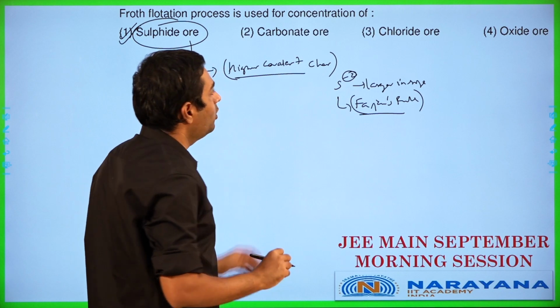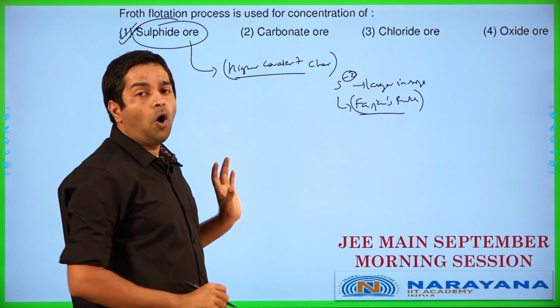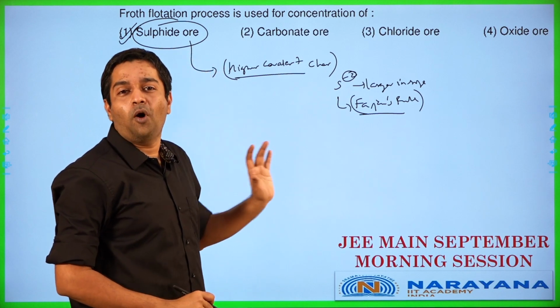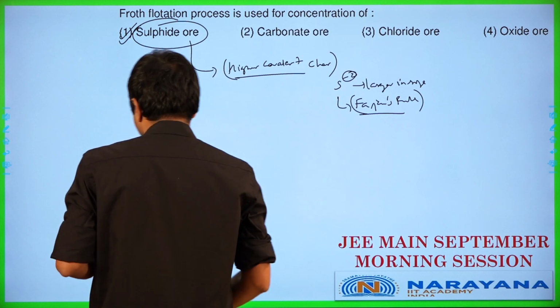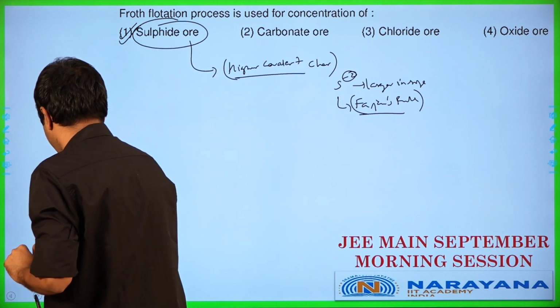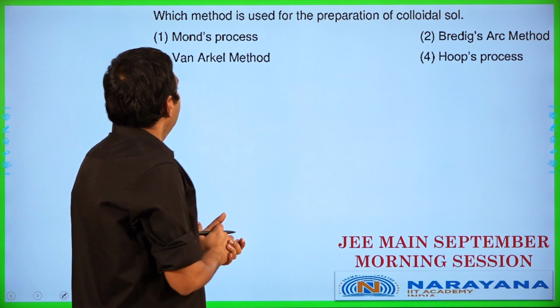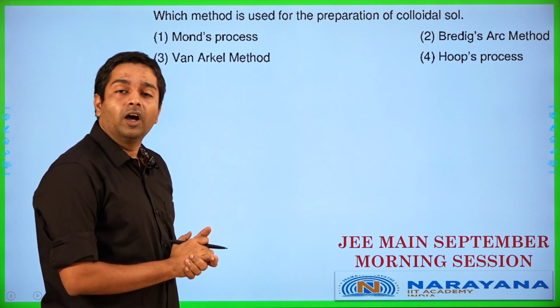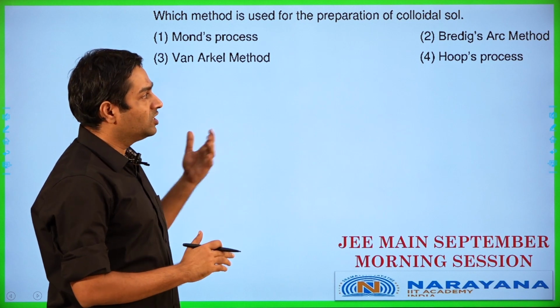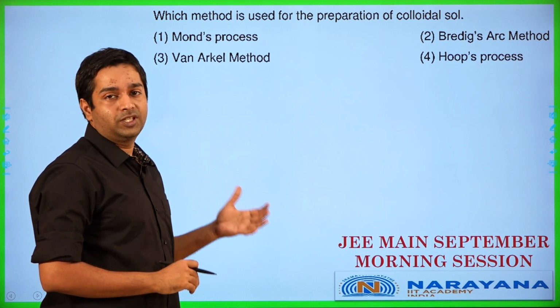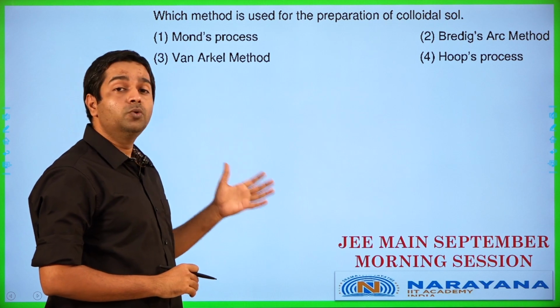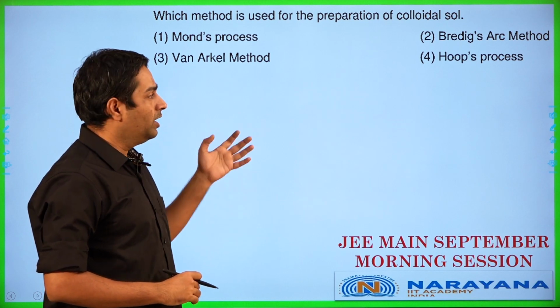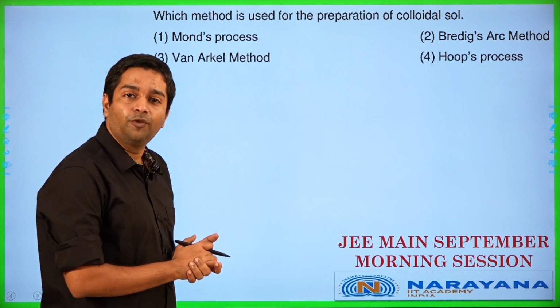So it's a very straightforward fact-based question which all of you who have just gone through metallurgy even to a small extent should be able to answer. Let's get to the next one. Which method is used for the preparation of colloidal salt? Now this is again from surface chemistry. In this paper, we have seen 3 questions from surface chemistry, which is a huge number from this chapter. It's a very major shift in the focus.